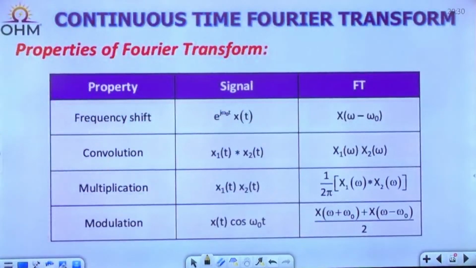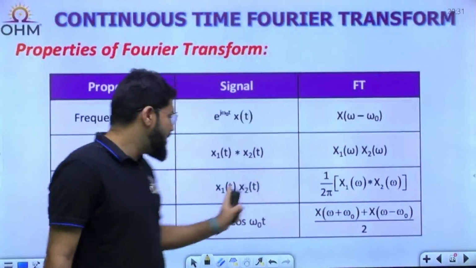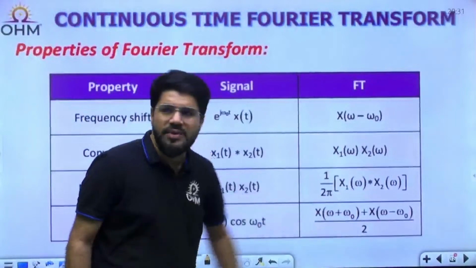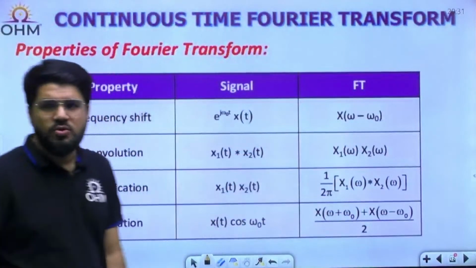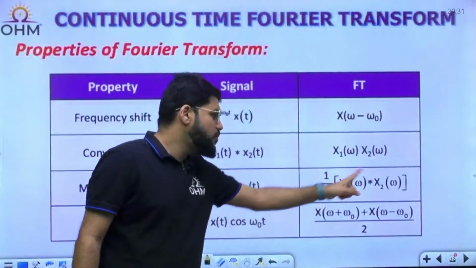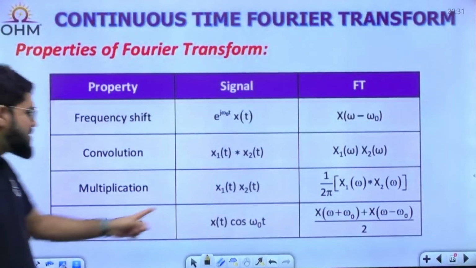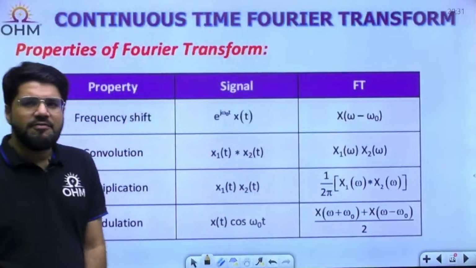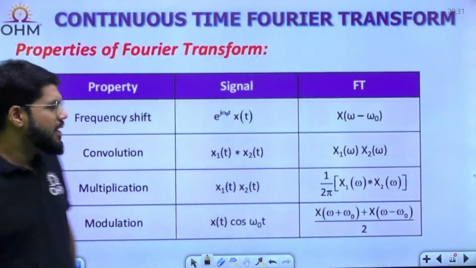Again, like duality, convolution in time corresponds to multiplication in frequency. Multiplication in time will lead to convolution in frequency. So x1(t) convolved with x2(t) has the Fourier transform X1(omega) into X2(omega). x1(t) into x2(t) has the Fourier transform 1 upon 2 pi X1(omega) convolved with X2(omega). Modulation: x(t) cos omega naught t will have the Fourier transform [X(omega plus omega naught) plus X(omega minus omega naught)] by 2.